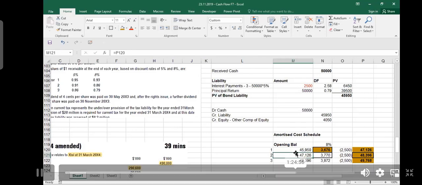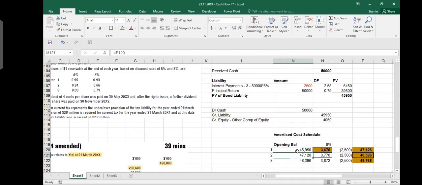That's why I would have prepared for 2 years, because without preparing 2003, you cannot prepare 2004. If they ask you to prepare it for 2005 the next year, you need only this line. But this line, you cannot prepare without preparing year 1. Do you understand the point? Yes, sir. So I would have prepared year 1, but I would have taken numbers from here.